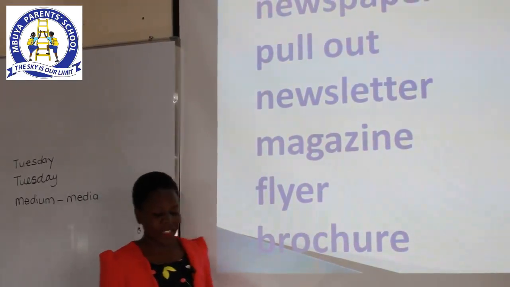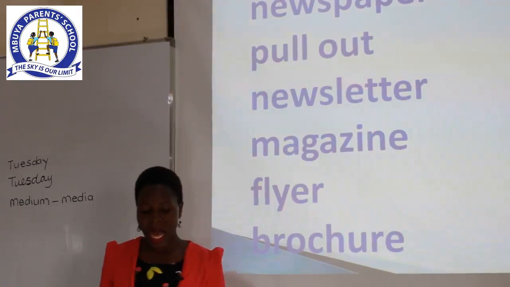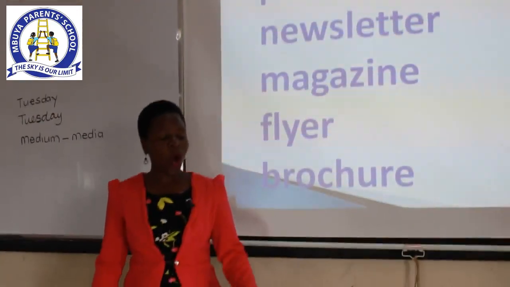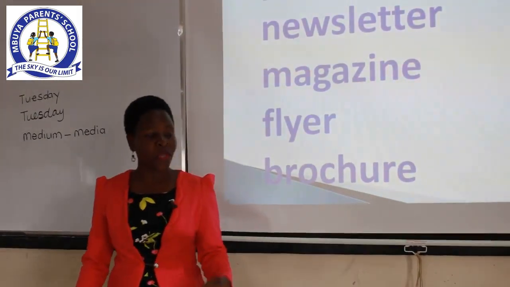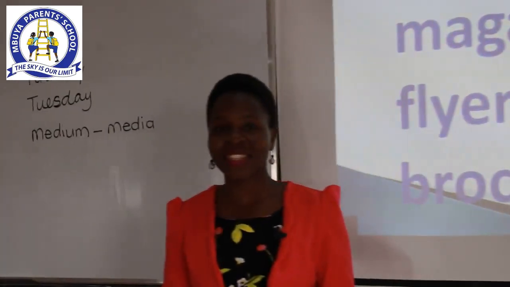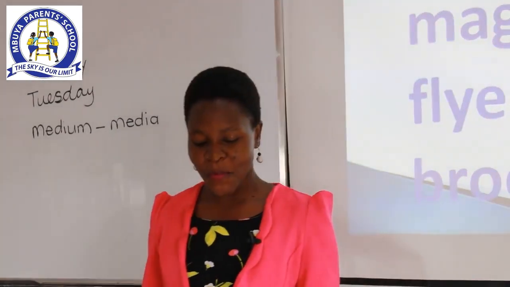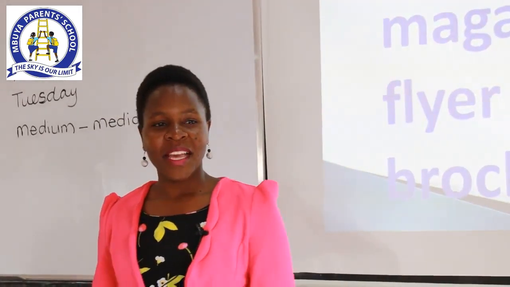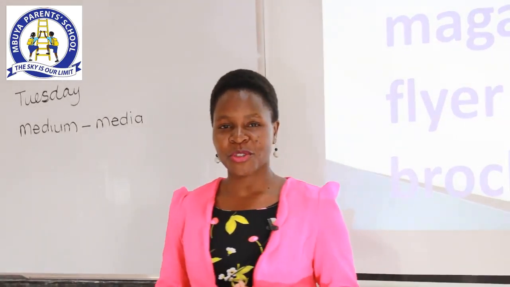So these are the words that we are going to look at. These are examples of media which is printed, which is in print form. Now, I have a few questions for you children.